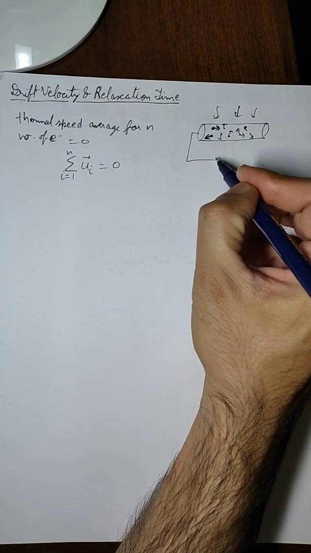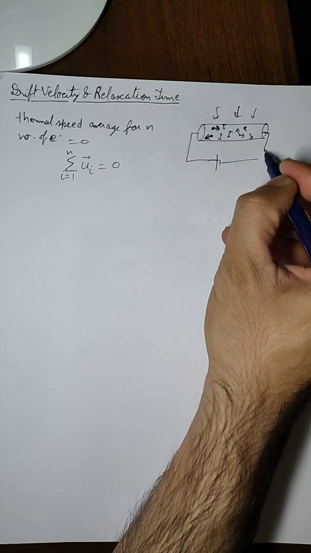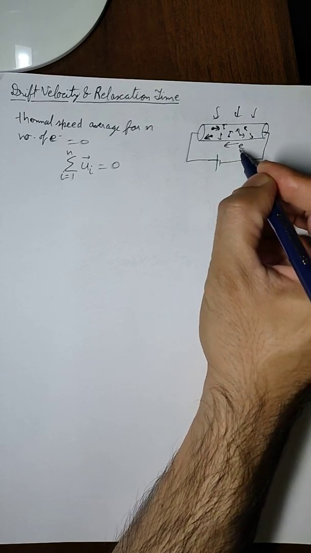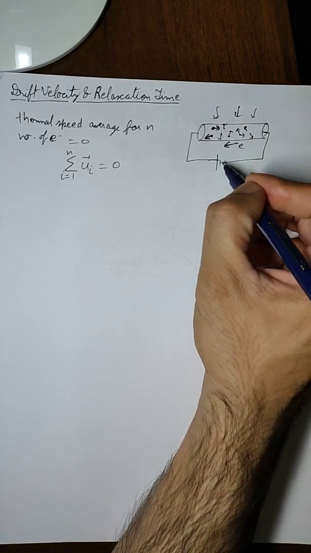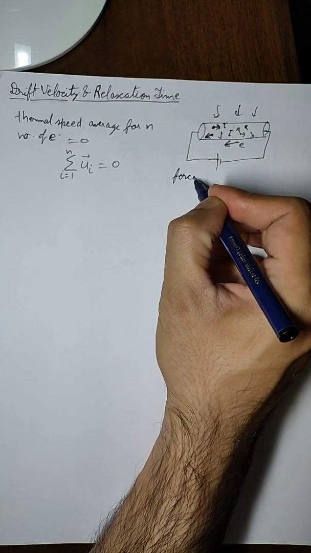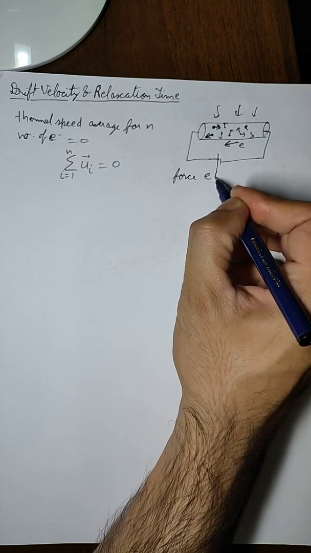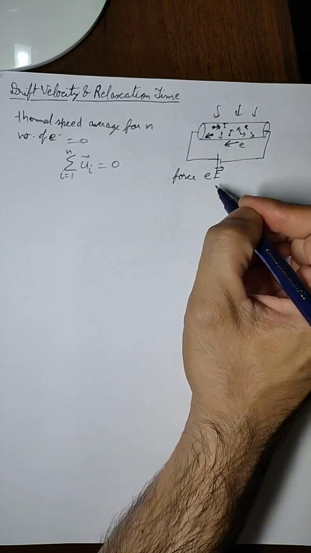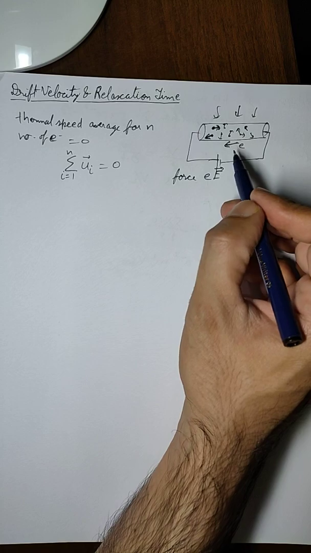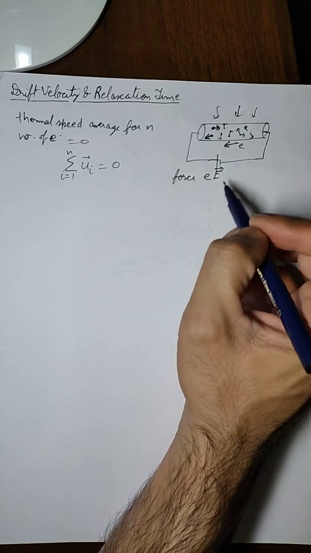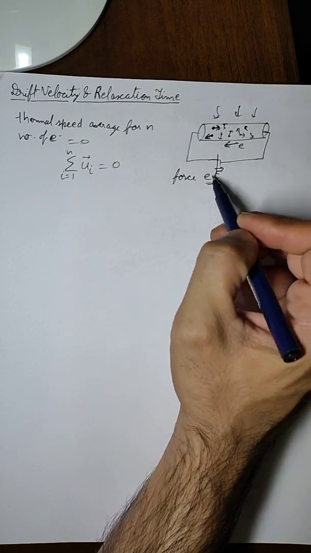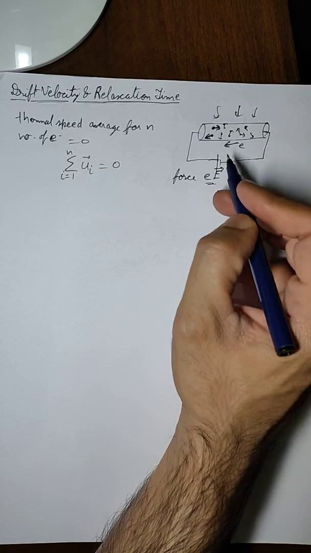But if a battery is connected here, then all of these electrons will start moving in the same direction. The direction of electrons will be in this way, from negative to positive terminal, because of the force equal to E into the electric field. Because of this battery, an electric field is established across the conductor, and due to this, each electron experiences a force equal to e into E. So this force makes the electrons move in this direction.